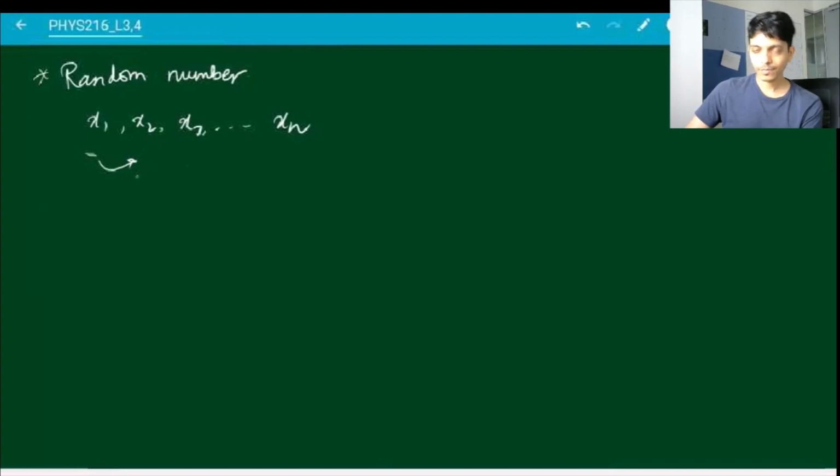But you can see a problem over here. We are trying to generate random numbers using a computer program. When you ask a computer system to generate a random number, there is some algorithm which does this. Now, if there's an algorithm, it means the computer is following certain steps to generate the random number. And then how is it possible that you cannot predict what the next random number is going to be?